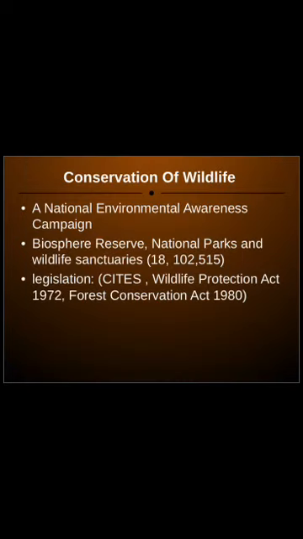For that, what did the government do for the conservation of wildlife? Every year the government runs a national environmental awareness campaign, and they conduct different environmental awareness programs like Van Mahotsava, so that people will become aware about the conservation of wildlife. Second, the government sets up biosphere reserve areas, national parks, and wildlife sanctuaries.